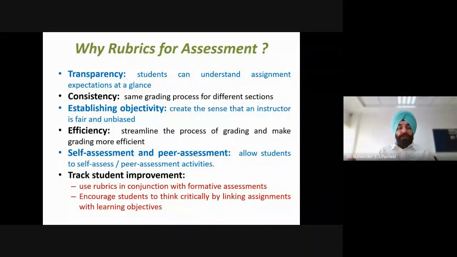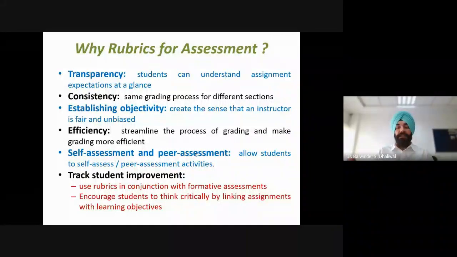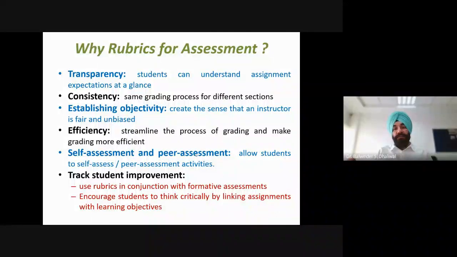Also, it can be used for self-assessment and peer assessment. So students can use this tool to assess their work or the work of their peers. So it will also result in a sense of satisfaction or a sense of creative thinking, that they are able to evaluate things, and if they feel that they are not meeting certain criteria, then they will try to meet that. So self-assessment and peer assessment will also be another benefit of rubrics.